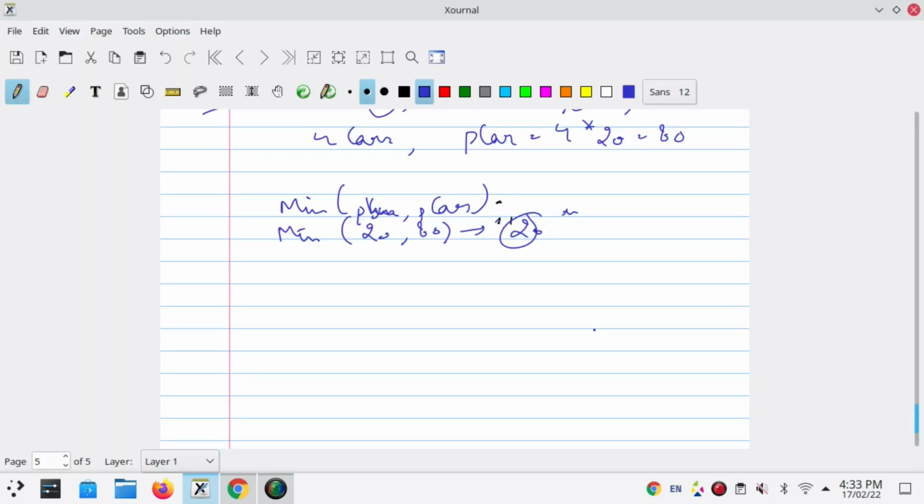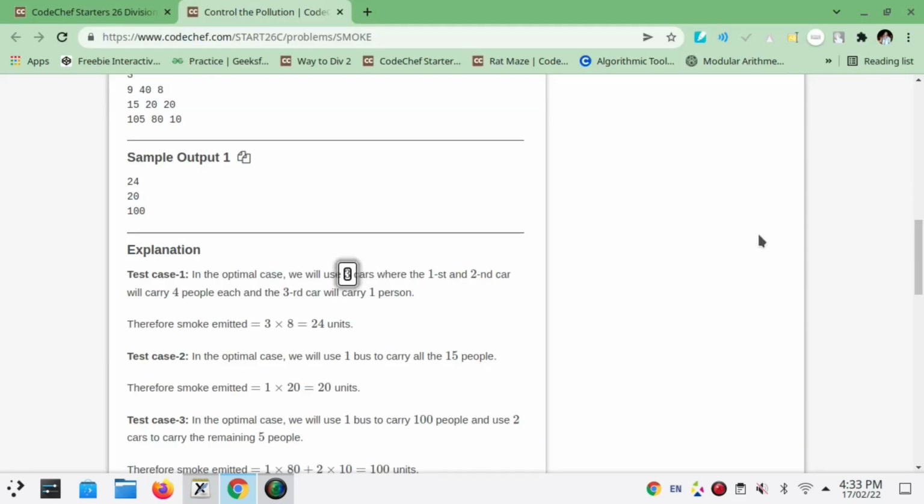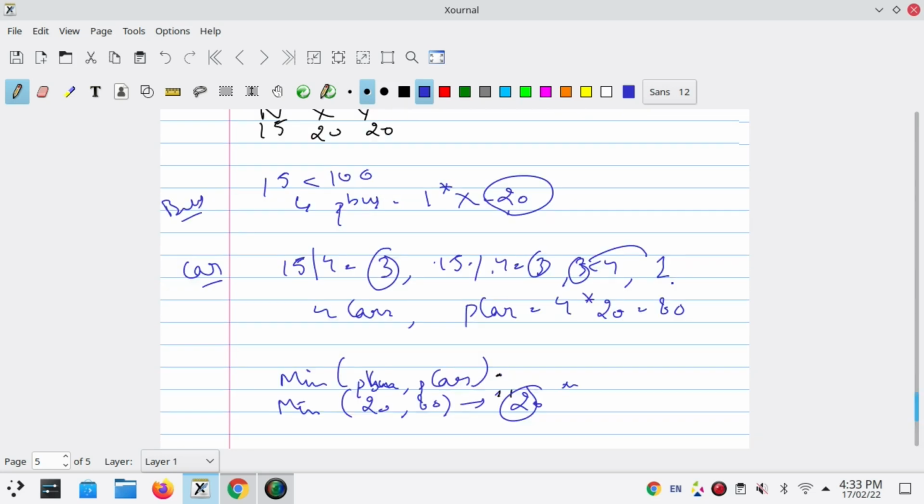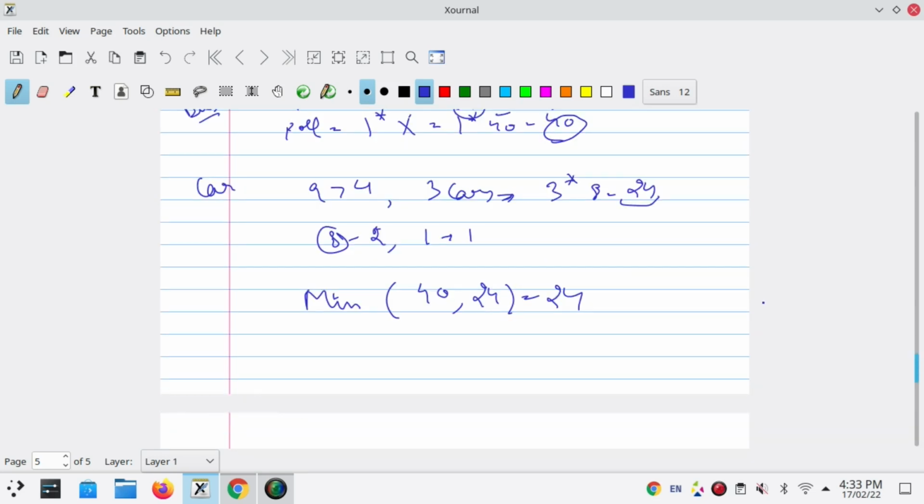We can verify that for the first case we were getting 24 and in the second case 20. I hope guys you are getting it.